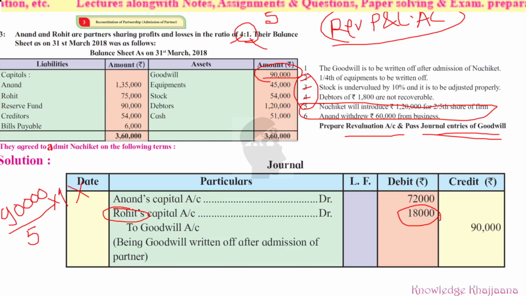Now let's move to today's quiz. Where is the loss on the revaluation transferred? Loss on the revaluation. Four options have been given. Is it transferred to the new partner's current account, debit side? Old partners' capital or current account, debit side? Old partners' capital or current account, credit side? Or the new partner's current account, credit side? You have to choose the correct option, because I have taught you in this lecture only, and you have to give the correct answer immediately.